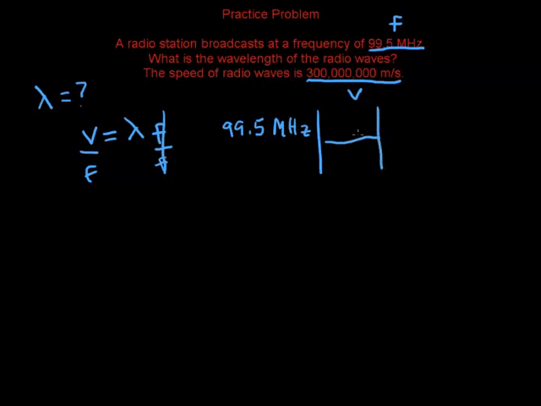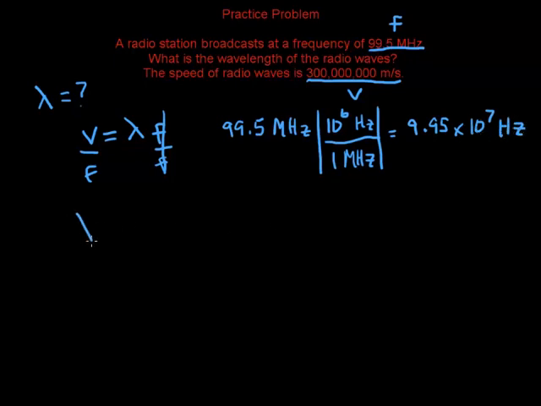And if you'll recall from the previous videos, a megahertz is a million hertz. So 1 megahertz is 10 to the 6 hertz. Okay, and if we multiply those two together, we're going to get 9.95 times 10 to the 7 hertz. All right, now we have something we can work with.